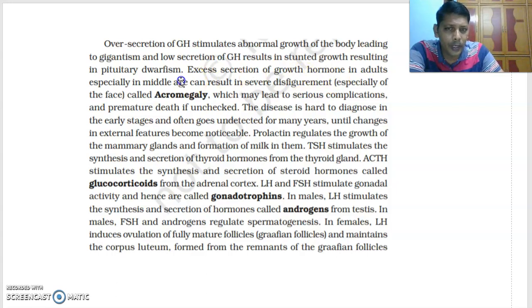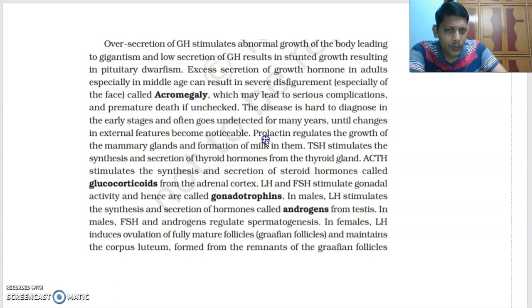Excess secretion of growth hormone in adults, very important, especially in middle age, can result in severe disfigurement. The person's appearance changes, especially the face, called acromegaly, which may lead to serious complications and premature death if it is not treated. The disease is hard to diagnose in the early stages and often goes undetected for many years until the changes in external features become noticeable.